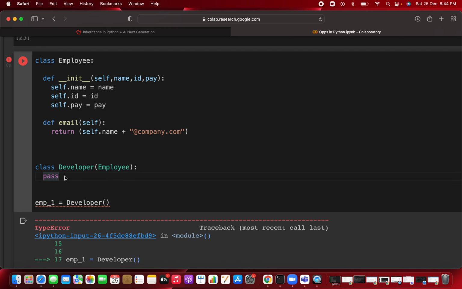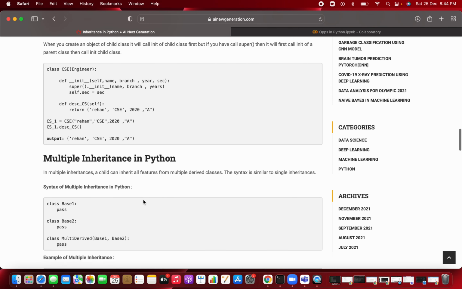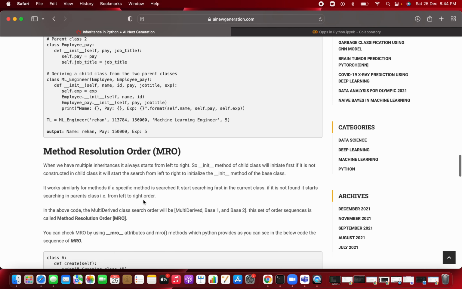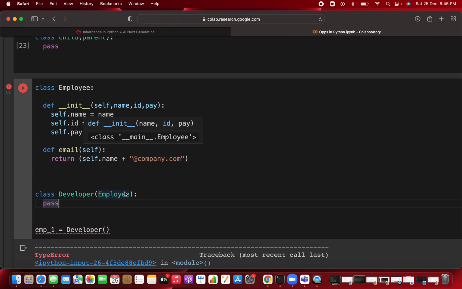So we are just going to write here. There is one concept we are going to use, called method resolution order. So what do you mean by this? It basically says that whenever the constructor is not defined in the child class, by default it will go for the parent class.